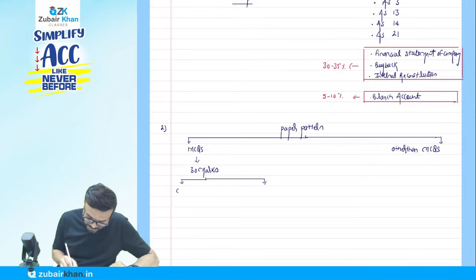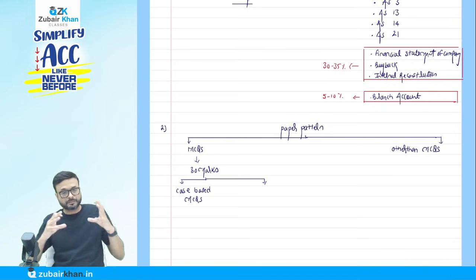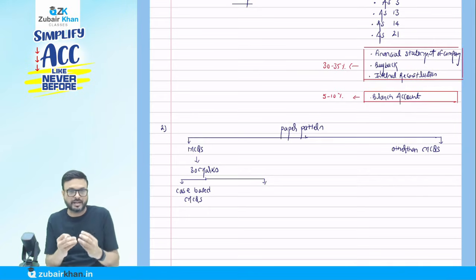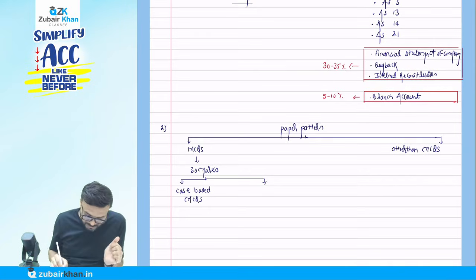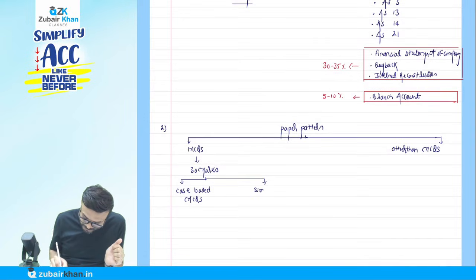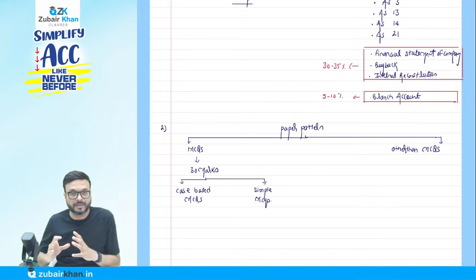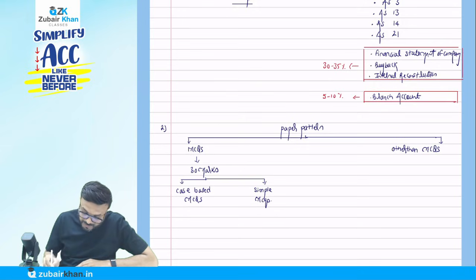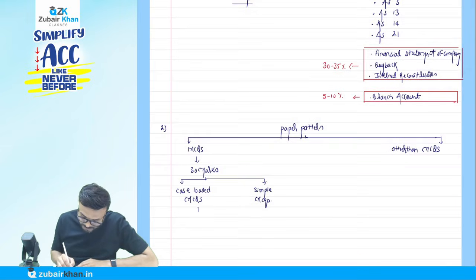The case based MCQs. What are case based MCQs? They will give you a scenario or situation, and on that situation they will ask you 4 or 5 MCQ questions. And then simple MCQs. But I observe that nowadays they are not asking simple MCQs. They will ask you case based MCQs. There might be a rare possibility that they ask simple MCQs in your paper.